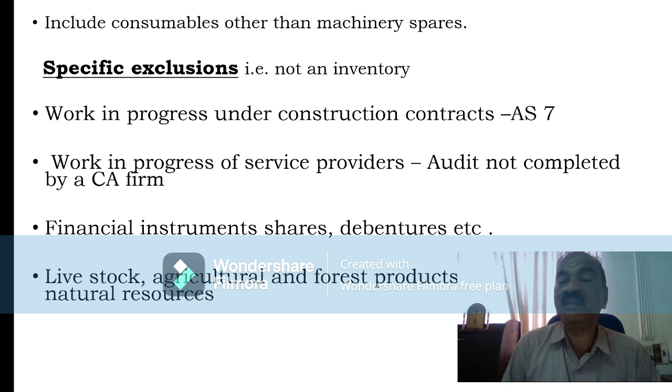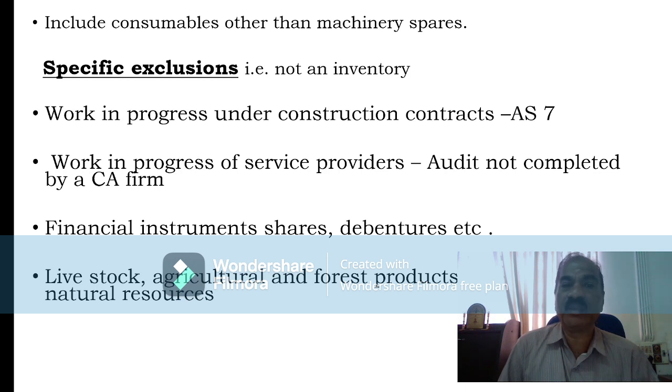Consumables other than machinery spares are also covered under inventory. Consumables specifically for machinery will not be covered under this inventory heading. All other consumables will be covered under inventory. And loose tools are also specifically included in the inventory. Loose tools means tools used by the organization. Current assets, that is one of the items, and that is covered under inventory.